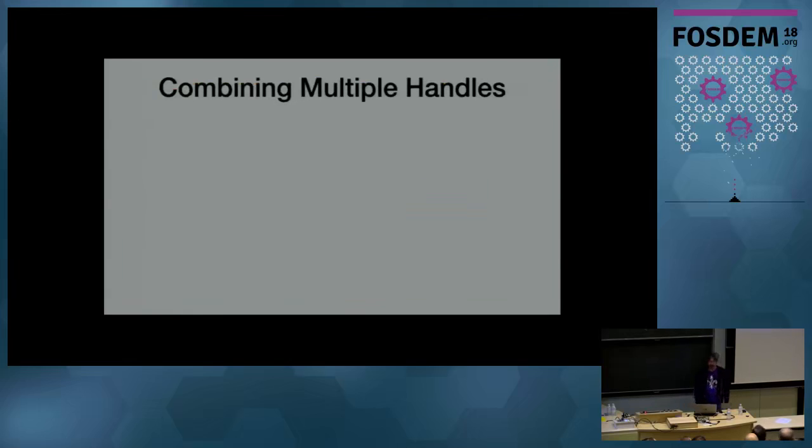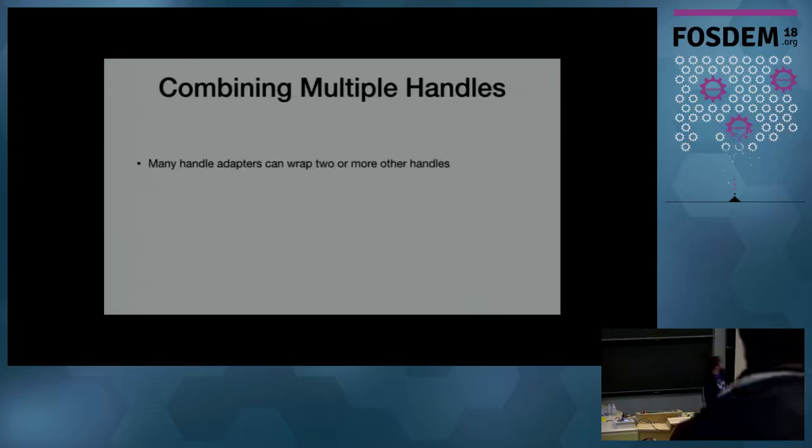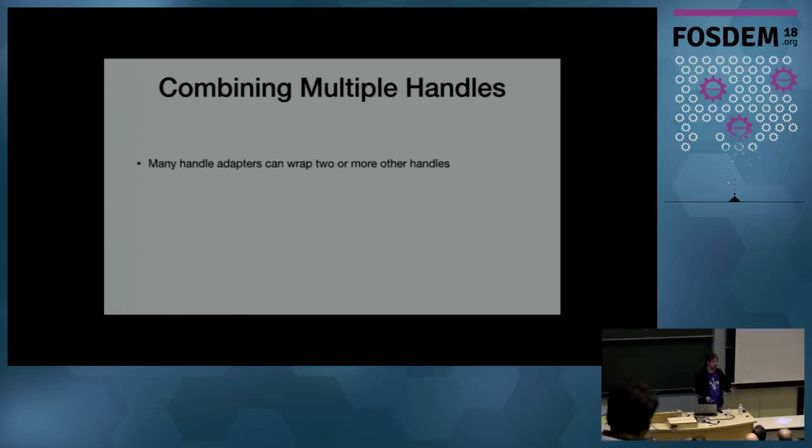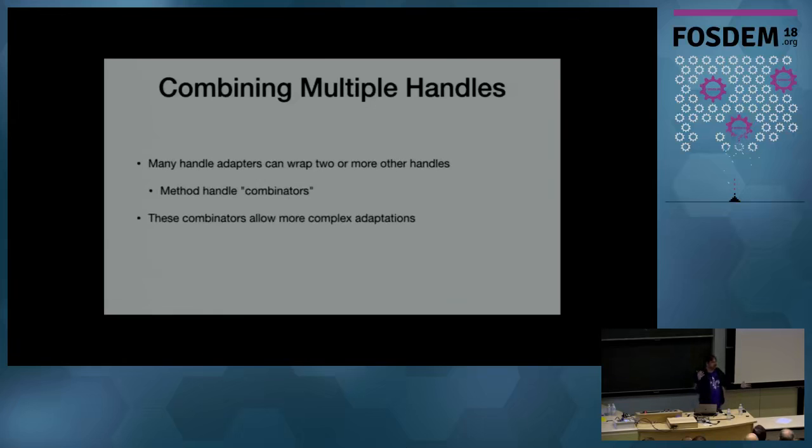Okay, so I mentioned about combining method handles, and I didn't talk about that in those slides there. Let's take a look at some of the adaptations we can do. So when we have these two different handles, like get system.out and call println on it, we'd like to be able to combine those. And there's many different handle adaptations that let us combine those together into a tree of operations. We call these method handle combinators. And so these combinators allow us to take many different methods, many different fields, some conditional logic and loops and so on, and create still just a single callable object that has all of this additional logic wrapped around it.